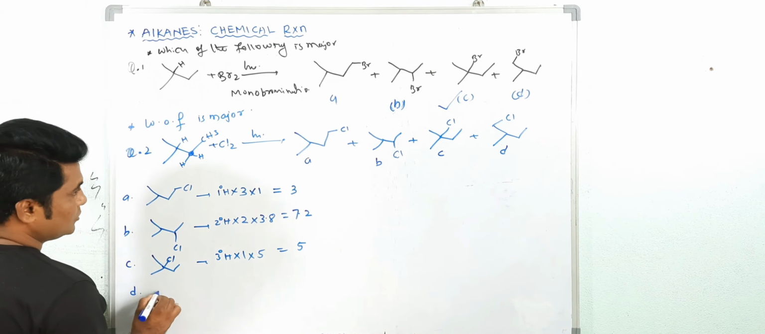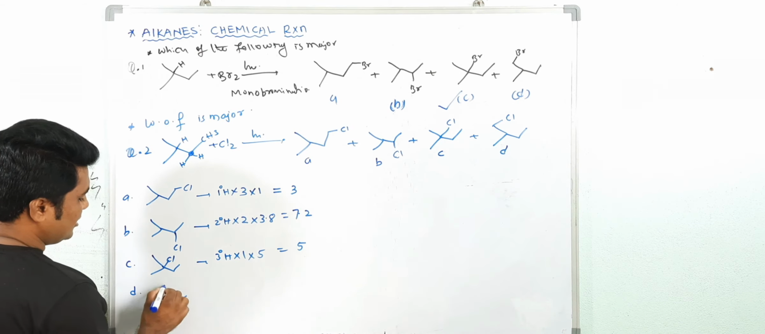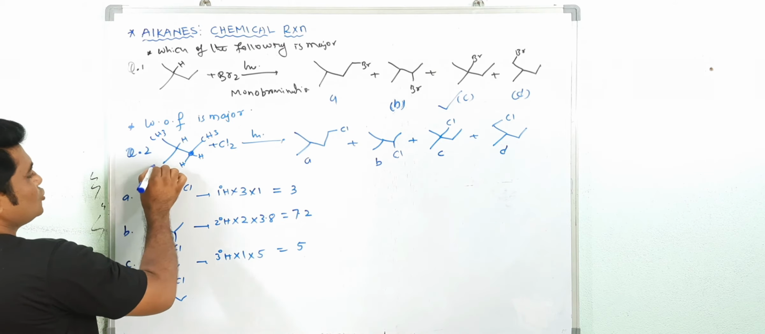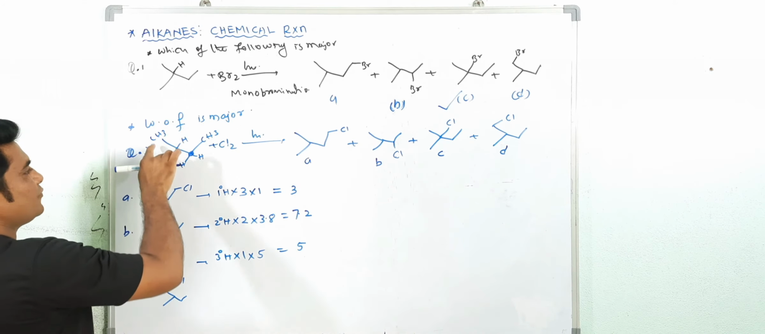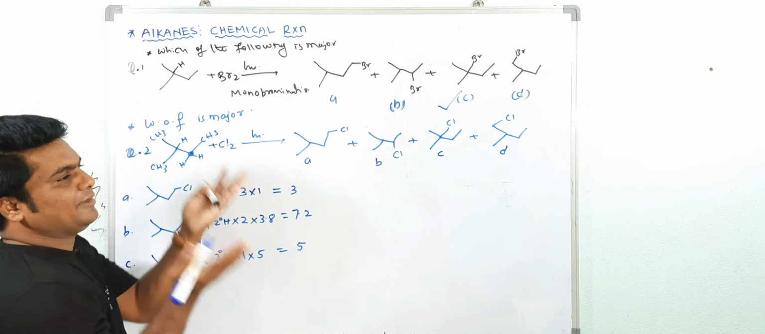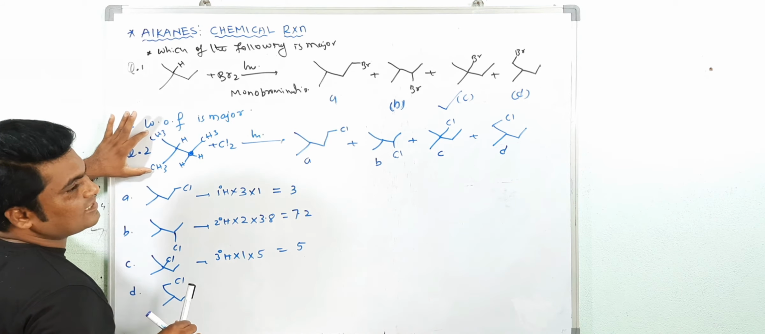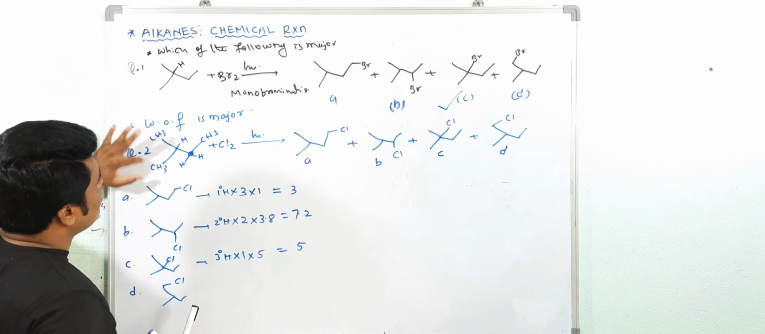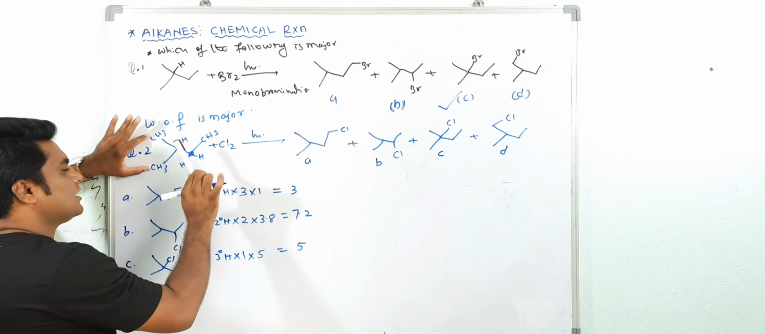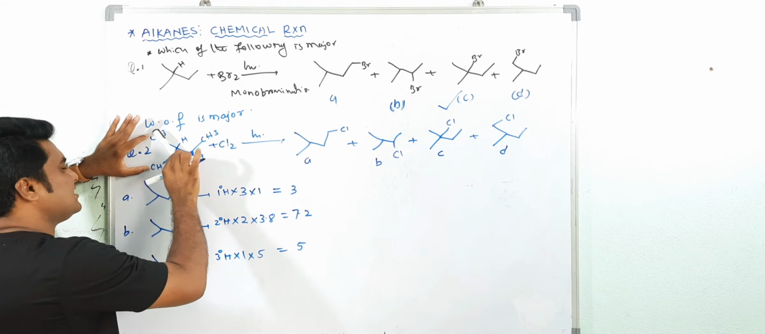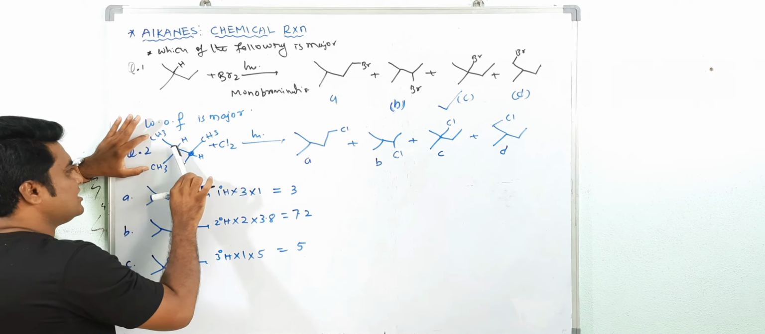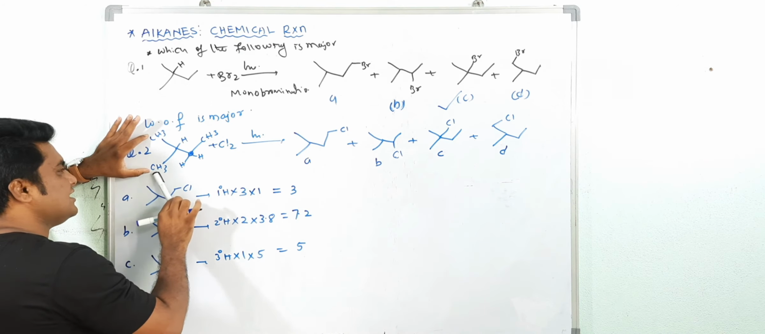Now take D. How do you get D? This D you get by replacing hydrogen from CH3. Both CH3 are the same because they have the same chemical environment, so both are considered equal. That's why we have to count all the hydrogens, because the chemical environment is the same. Don't consider this CH3; the chemical environment of this CH3 and this CH3 is different. Adjacent to this CH3, a CH2 is there. Here, adjacent to the CH3 there is only CH, and for this CH3 also only CH.